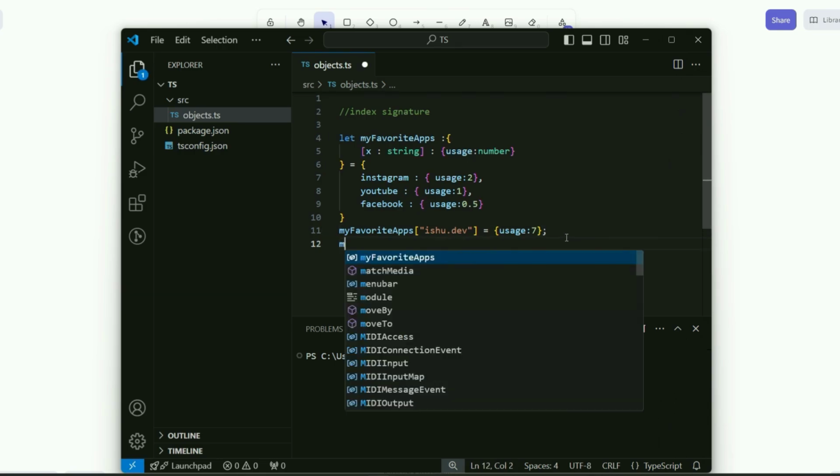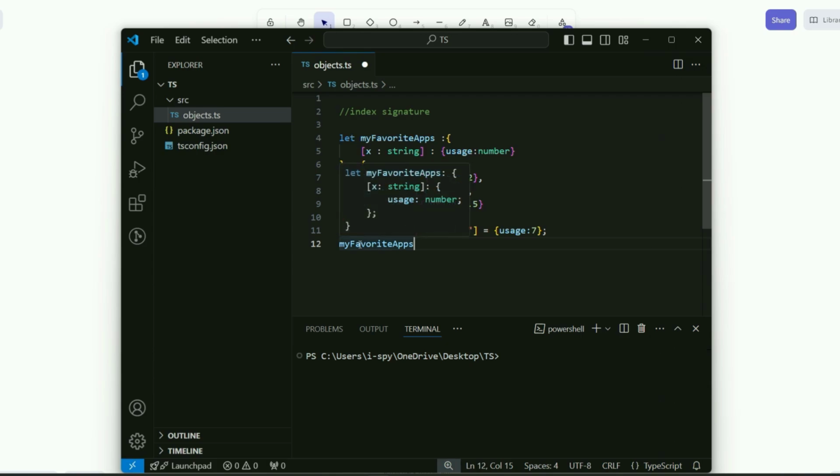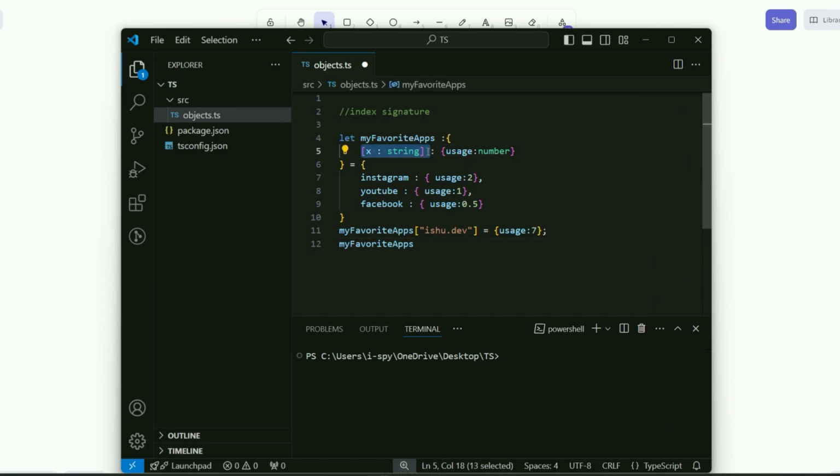If I see my favorite app, it's still going to show me this type. And I can add any new entry there because I am specifying index signature. It should have any dynamic string there if I want to add. This is the beauty of TypeScript. You can do this thing anywhere in your object you want. But if you know what exact keys you're going to get, then you shouldn't be doing this. You should specifically type what exactly the keys you're going to get.